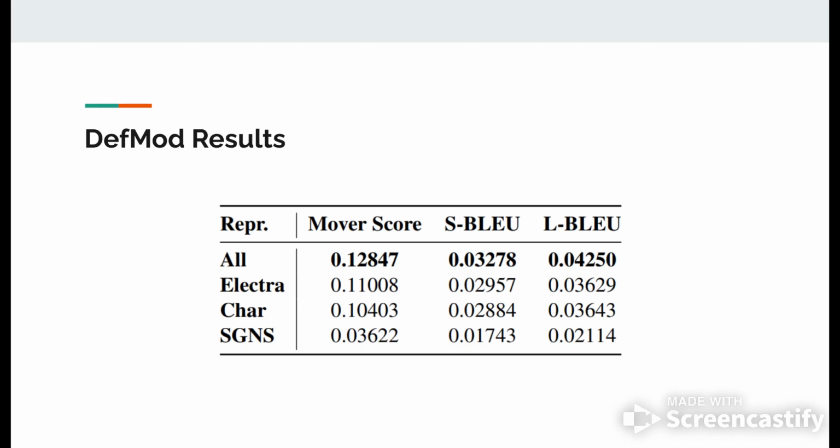We can look at the definition modeling scores here. We can see that Electra, potentially being the most recent form of encoding, provides the best scores for S-BLEU, MoverScore as well as L-BLEU. We can draw a conclusion that Electra might possibly contain the most information of all the three, but we can also see that concatenating all three gives us a better score, indicating that the other two also encode information that is not present in Electra.